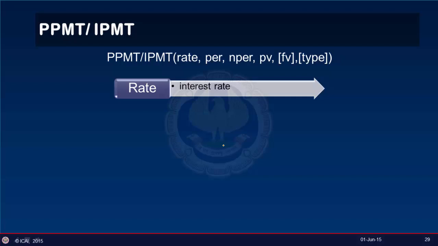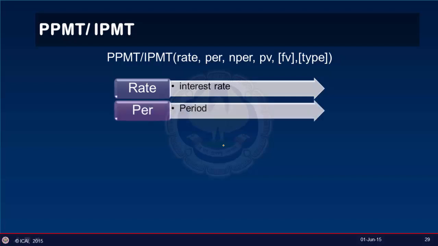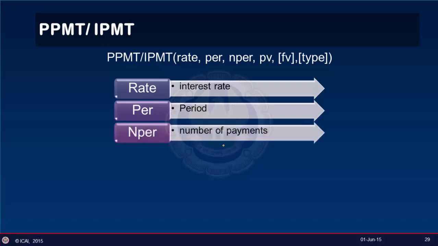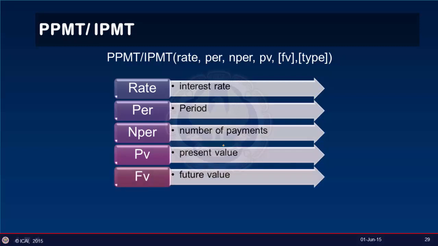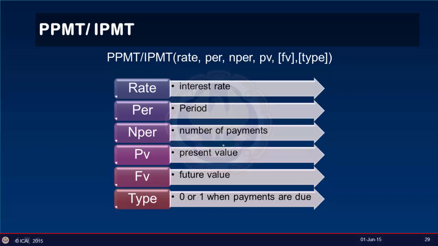Here again, rate is the interest rate, PER is the period, that is, whether it's the first period or second period or third period. NPER is the total number of periods over which the repayment has to be made. PV is the present value, FV, of course optional, is the future value, and type again is whether the payment is made at the beginning or end of the period.